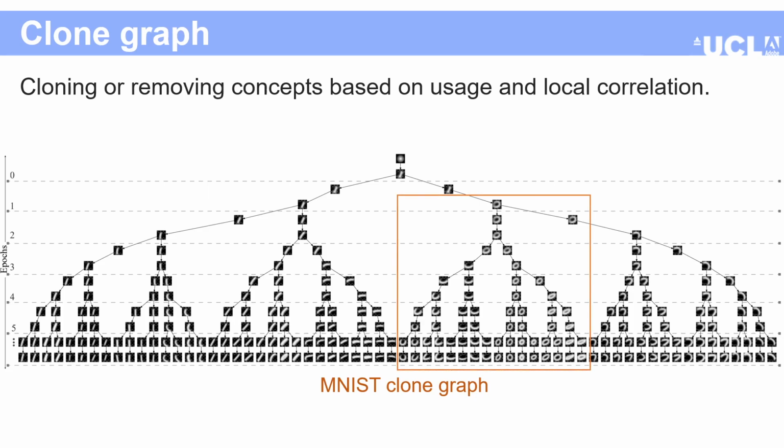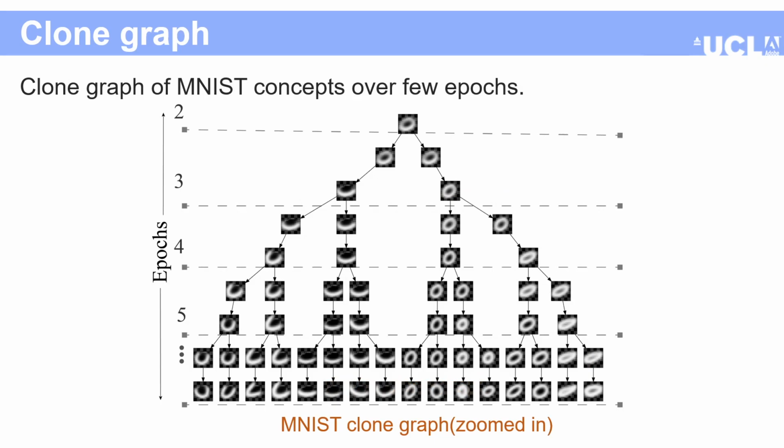On the screen, I'm showing the clone graph of the pipeline over the MNIST dataset. Let us take a closer look at this specific part of the graph. If we do not clone, the concept would converge to a blurry concept that tries to explain many shapes with just one concept. However, with cloning, you can see how the concept specializes to a specific stroke shape.